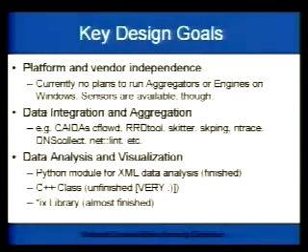Our key design goals, and I'm really sorry, I have to make it very, very short now. Our key design goals are: we want platform and vendor independence. We're an open effort. It's all open source. There's nothing hidden. I know a couple of commercial entities are starting to sweat now. Don't sweat. Out there are a couple of mail servers that are way better than Microsoft's IIS, and they still sell some. So really, you're going to sell your appliance even though we're better. So we have platform and vendor independence. The only thing that we don't have plans on is running the aggregators or engines on Windows. That's not because Windows is crap, but because we don't have coders to do so.